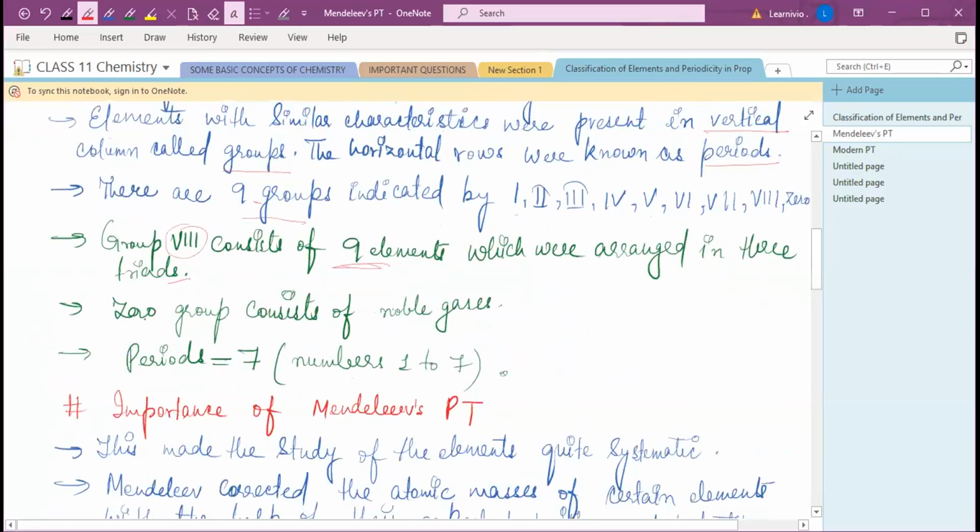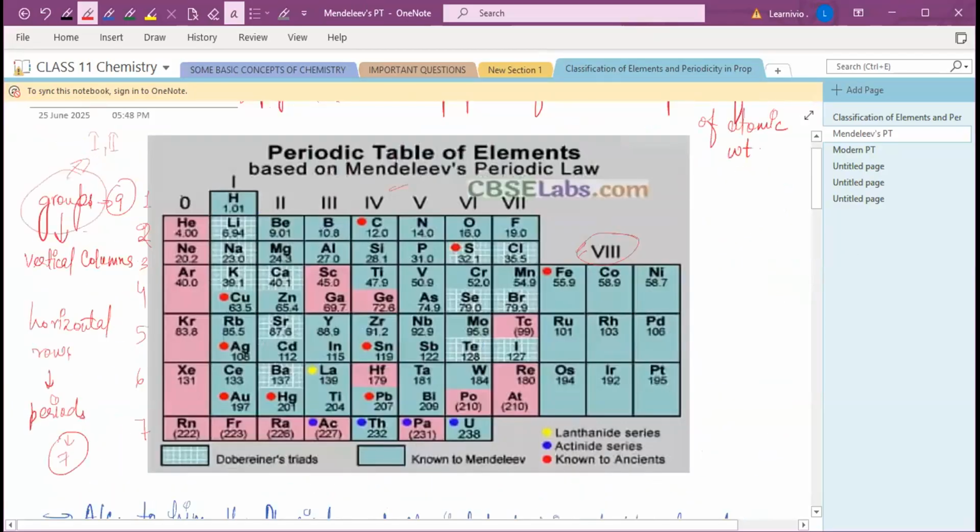The 0 group consists of noble gases. You can see over here, these consist of your noble gases. Now here's a question: why were these noble gases put in the 0 group? Is there any specific reason? Why didn't he put them in the first group or second group, why did he make a separate zero group for them?